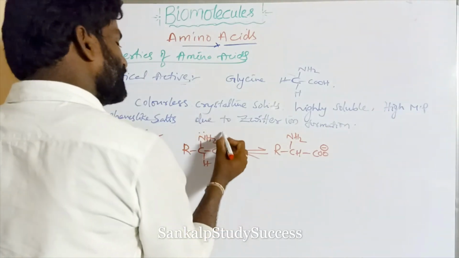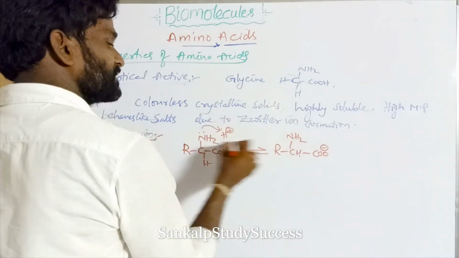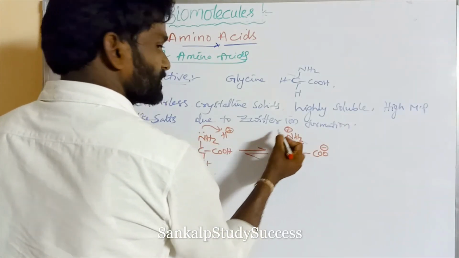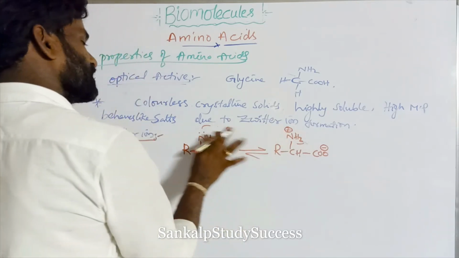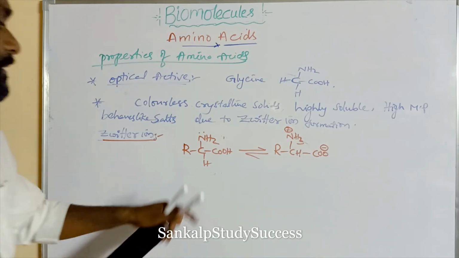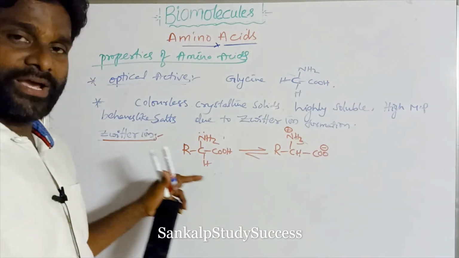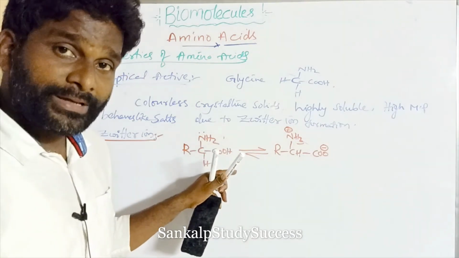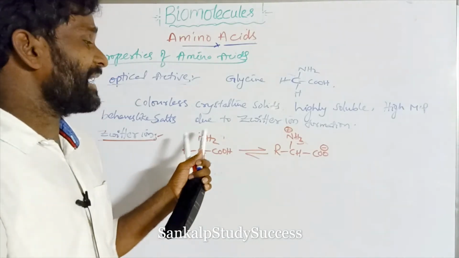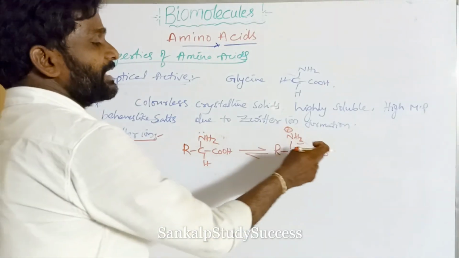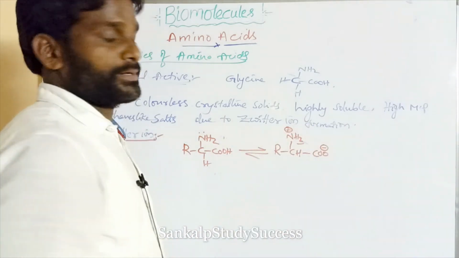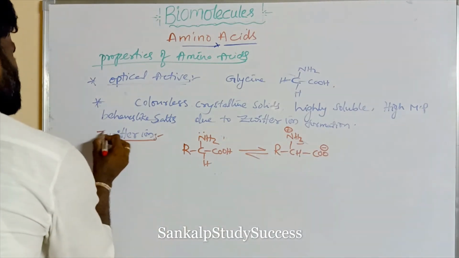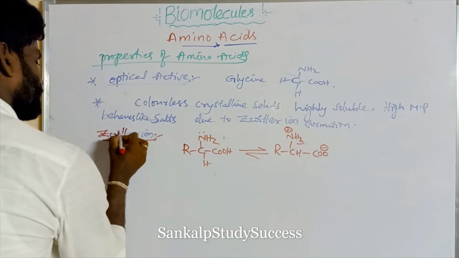This lone pair readily donates to H plus to form a coordinate covalent bond, like NH2 becoming NH3 plus. So in aqueous solution, the amino acid can lose a proton from the COOH group and the NH2 group accepts that proton to form positive and negative charge in the same molecule. So this is acting as a dipolar ion. This ion is known as Zwitter ion.